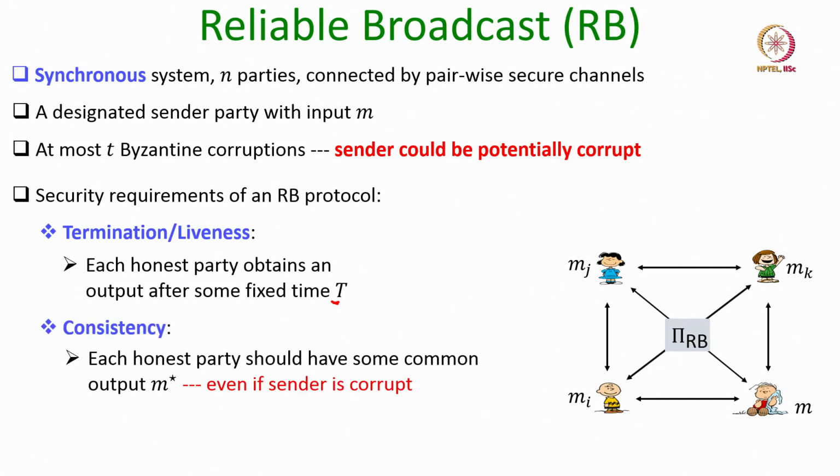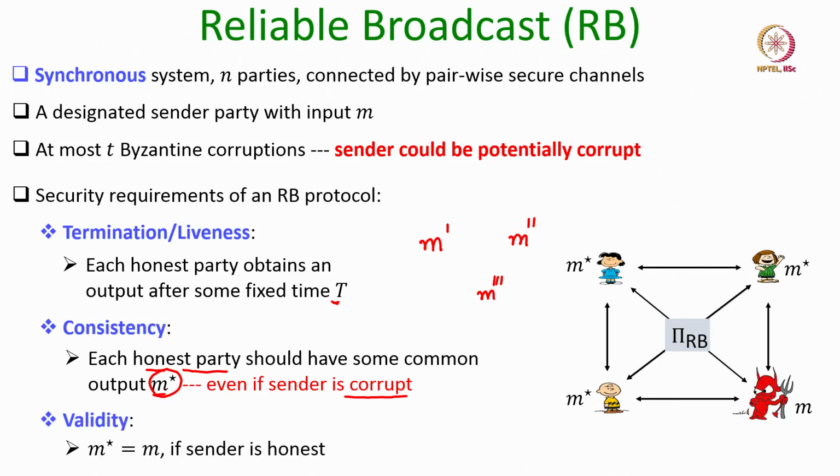We need the consistency property, that means the output after time T for all the honest parties should be same, say m star, and this should hold even if the sender is corrupt. That means, it should not happen that one honest party outputs a message m prime and another honest party outputs a message m double prime and another honest party outputs a message m triple prime, and so on. So, the consistency demands that all the honest parties should have a common output even if the sender is corrupt. That means, even if the sender sends different versions of its message to different honest parties, there should be a mechanism in the protocol according to which the parties interact and have a common output.